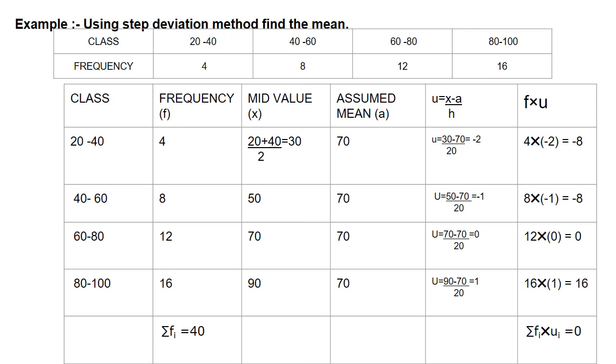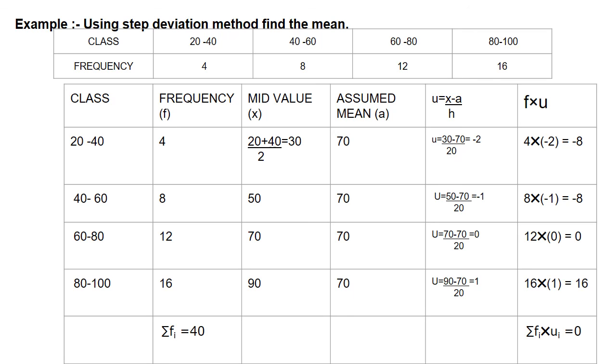Now let us calculate f into u. What is f here? The first class frequency is 4. u is equal to minus 2. 4 into minus 2 is equal to minus 8. Next class, f into u. f is equal to 8 and u is equal to minus 1. 8 into minus 1 is equal to minus 8. Now the next class frequency is 12. Its u is 0. 12 into 0 is equal to 0. The last class frequency is 16 and u is equal to 1.